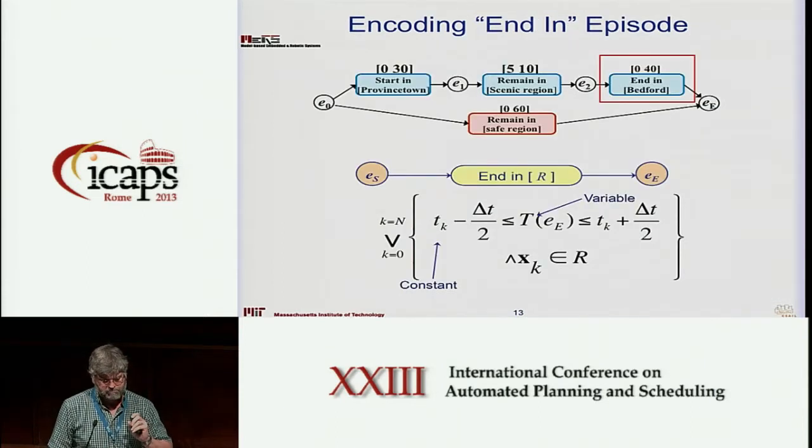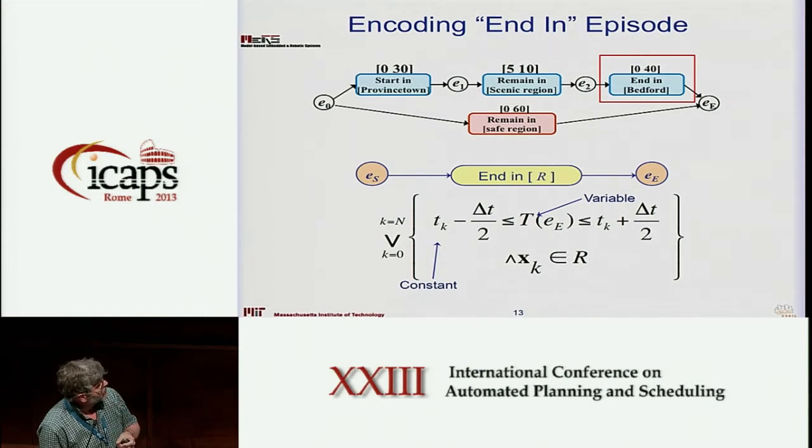Now, I won't have time to talk about how you do the classical thing of re-encoding obstacles and dynamics, but let me just mention a little bit about encoding the qualitative state plan. So for each activity, right, we introduce a set of variables for start and end times of the simple temporal constraints, which is very easy within a set of linear constraints. For the set of episodes, we need to encode the start, during, or remaining and end constraints. So here's simply an example of encoding an end in episode. And here it says that at the end of the episode, which is event E, the state constraint to stay in the region R has to be satisfied.